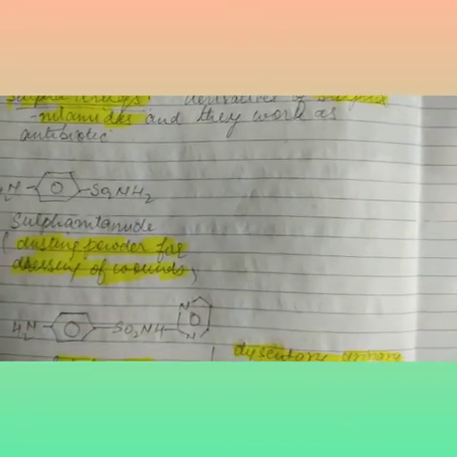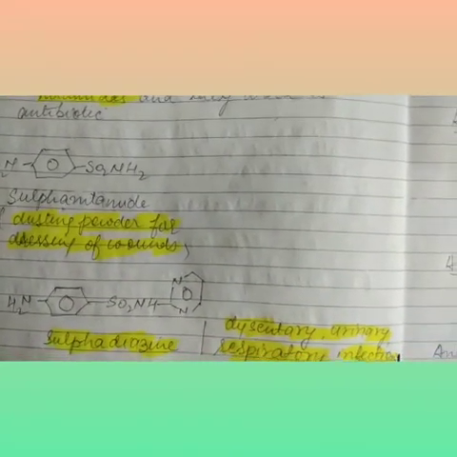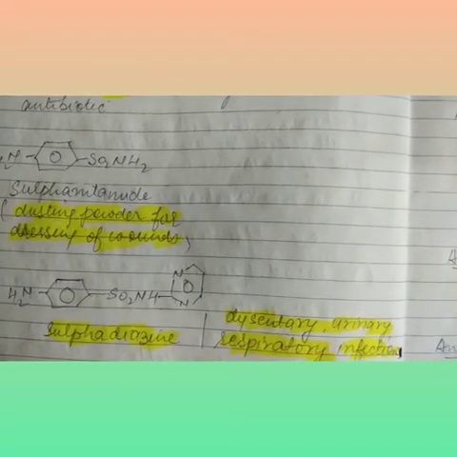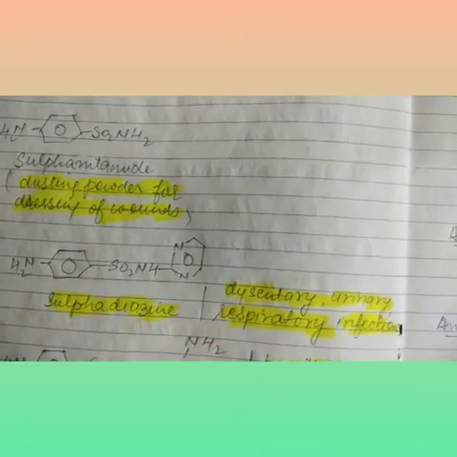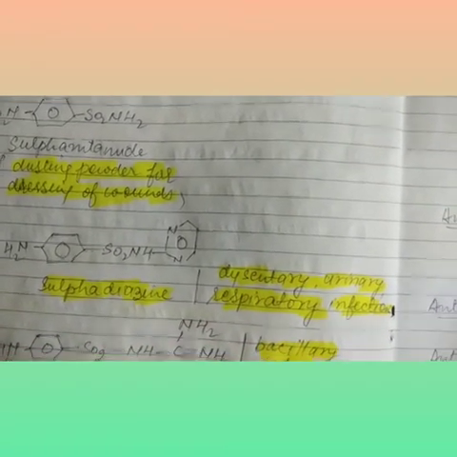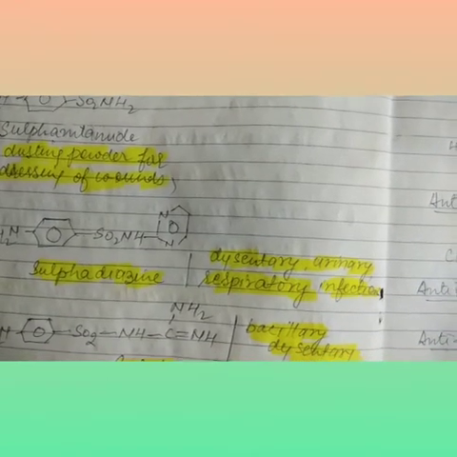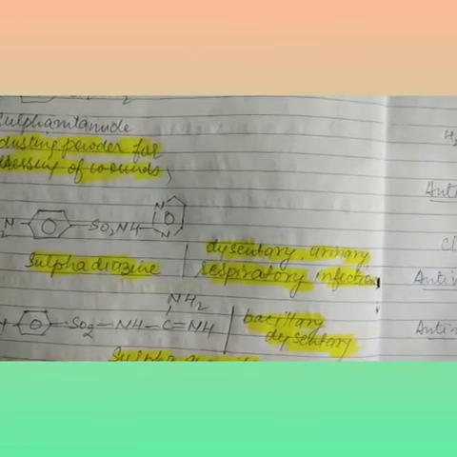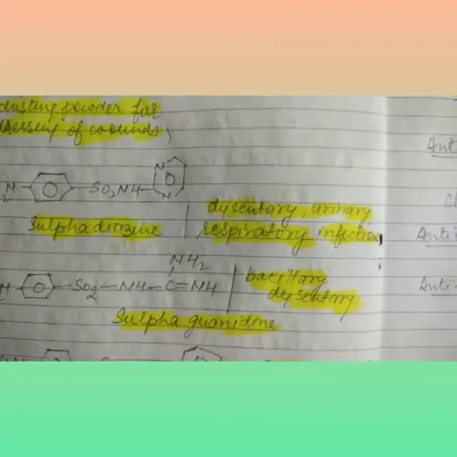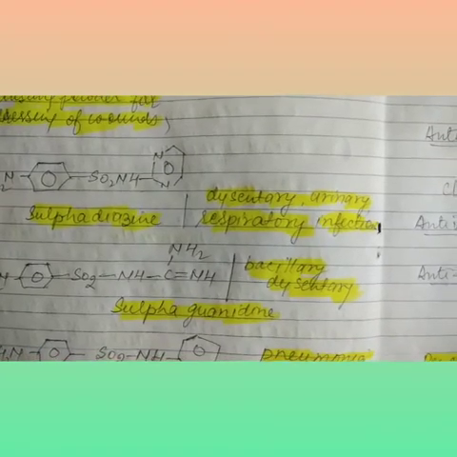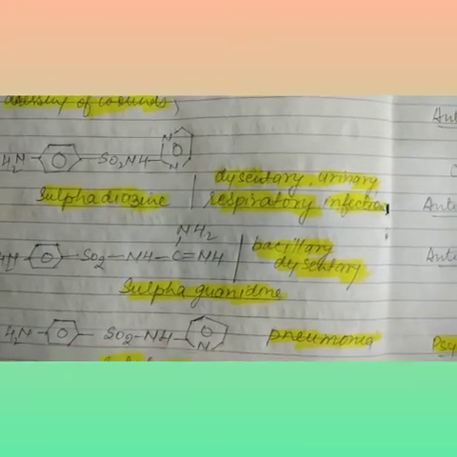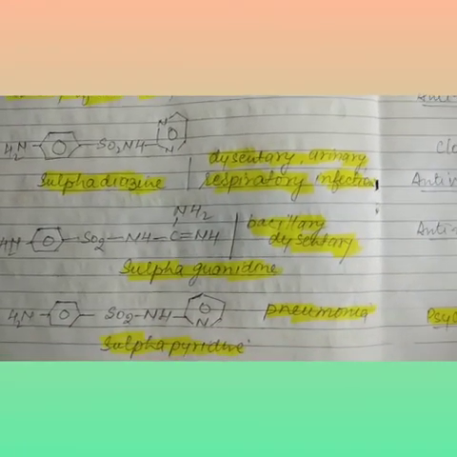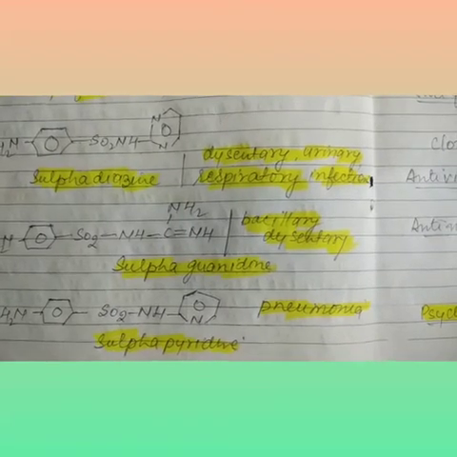Here I draw the figure of the first one and write its uses. The first one is used as a dusting powder for dressing of wounds. Second is sulfadiazine. This is used for dysentery, urinary and respiratory infection. The next one is sulfaguanidine, used for bacillary dysentery. After that comes sulfapyridine, used for pneumonia.